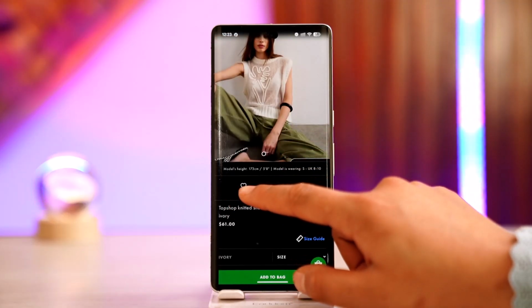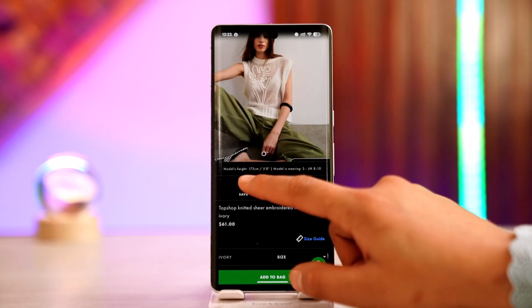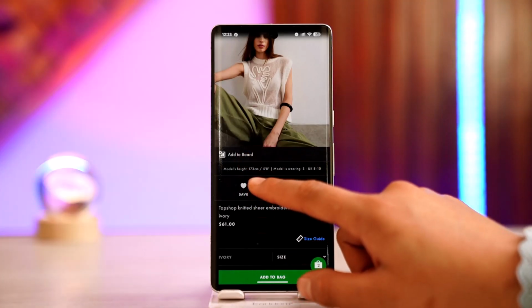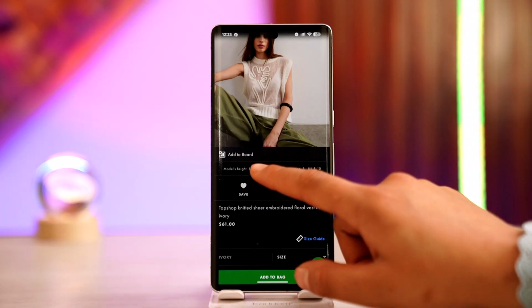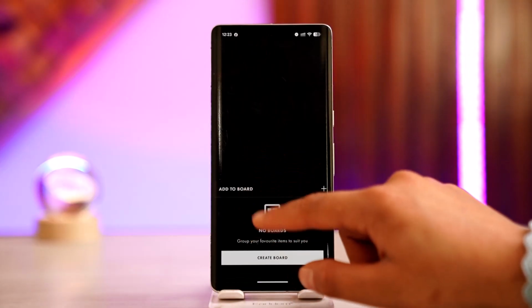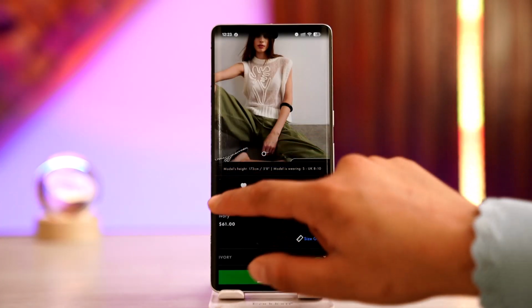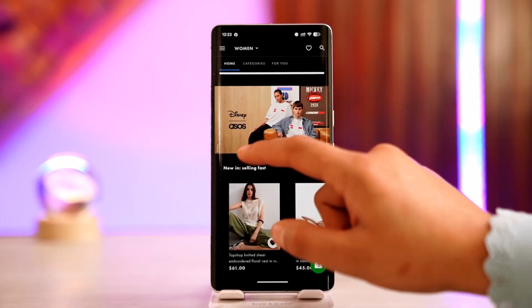And you have this heart icon at the very bottom of the page on the left side. You could tap this and you've saved it. You could also add it to a board if you want to. You could create a board, or you could just leave it as it is, and you've saved it. Now do the same thing with the rest of the items that you want to save.